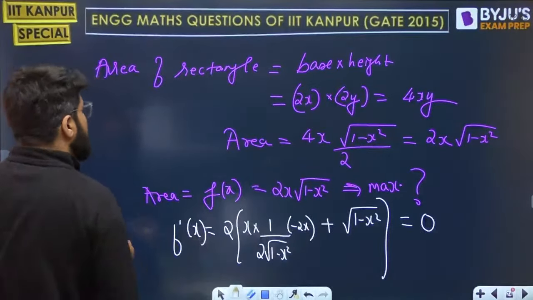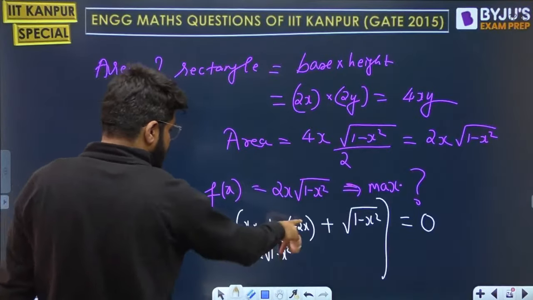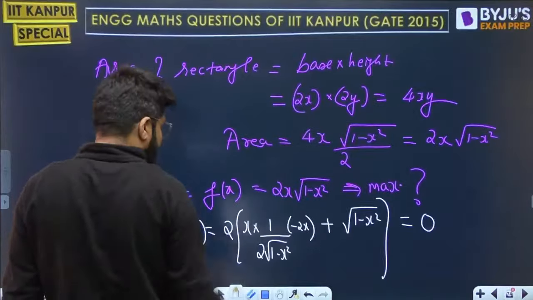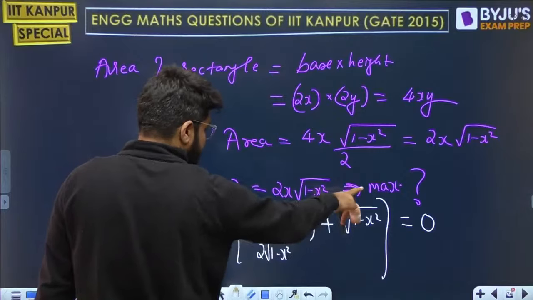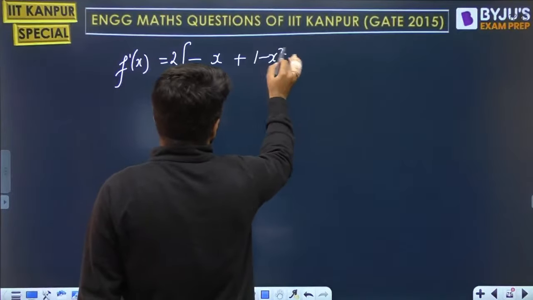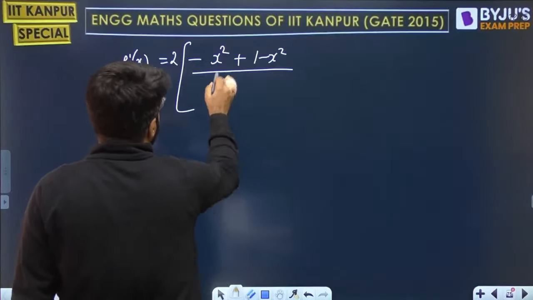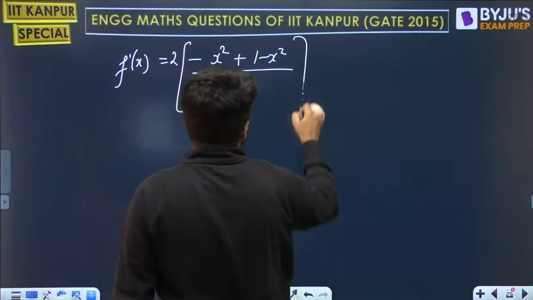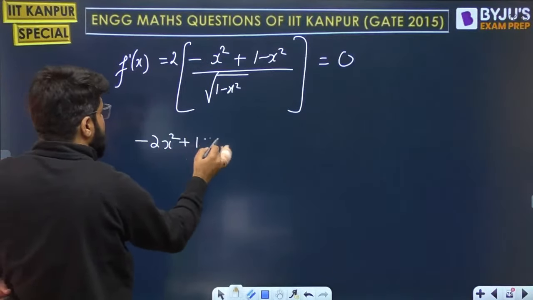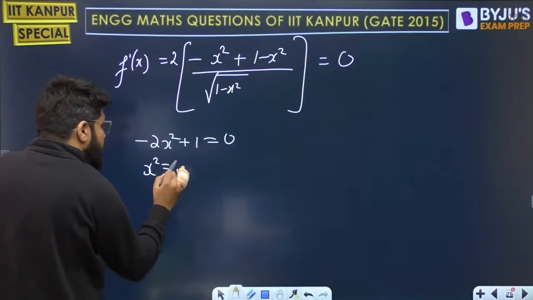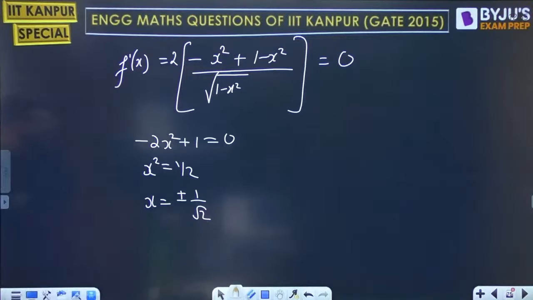So f dash x equals, solving a little bit, this 2 will cancel: minus x square plus 1 minus x square, divided by under root of 1 minus x square. This has to be equal to 0. Only the numerator is to be equated to 0. So minus 2x square plus 1 is equal to 0, giving you x square equal to half, or x can be plus or minus 1 by root 2. So this is the x coordinate obtained.